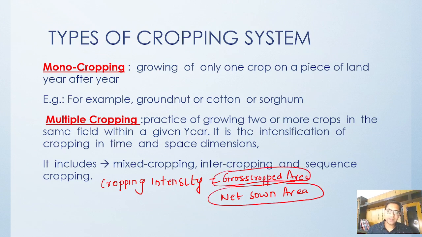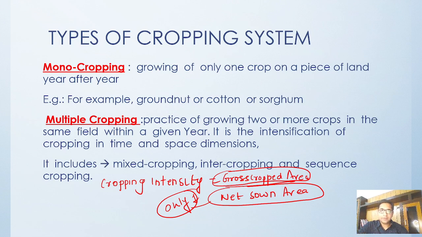What is the meaning of net sown area? It is the area sown, but only once it is counted. Gross cropped area means how many times the same field is cultivated, that many times we will call it gross cropped area. And net sown area means only one time that area will be counted.